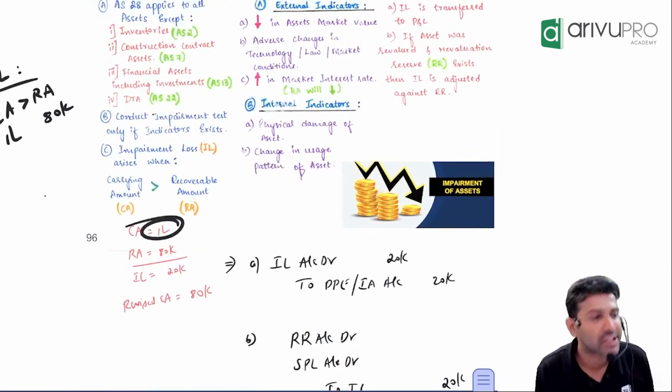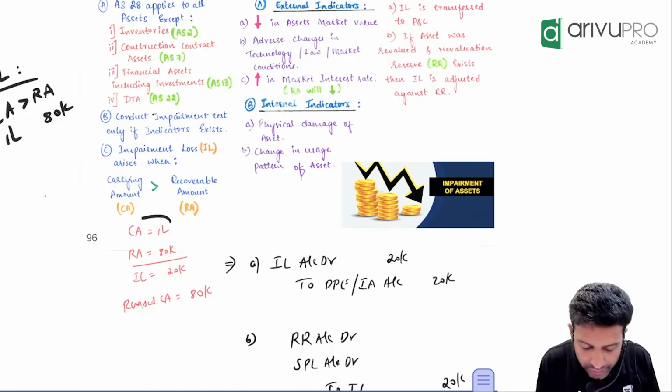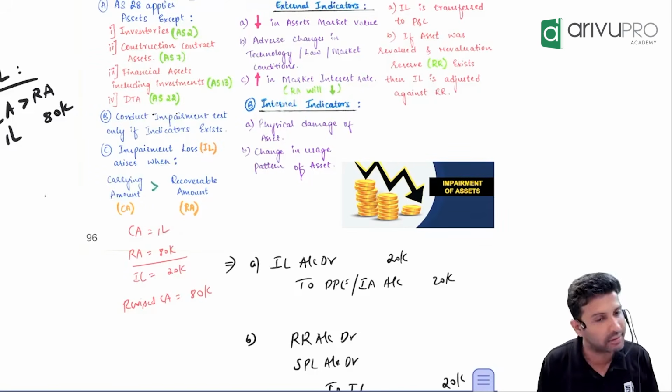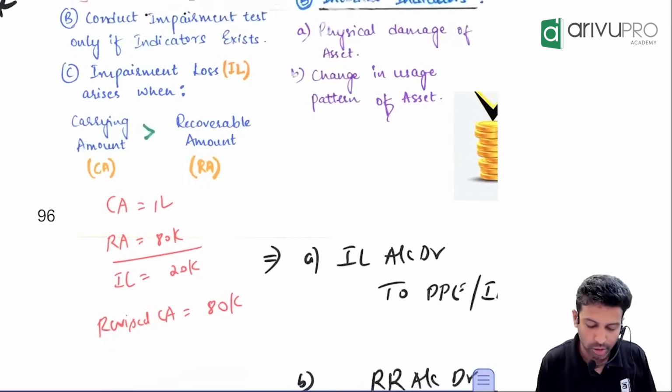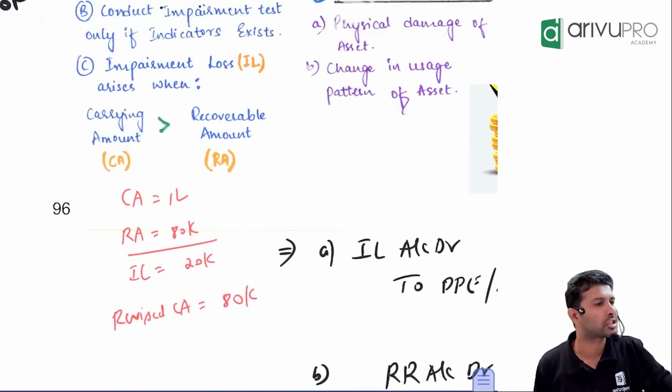Okay, let's take this scenario. Carrying amount how much? 1 lakh. Recoverable amount how much? 80,000. Will you book impairment loss? Yes. Why? Carrying amount is greater than recoverable. How much impairment loss you'll have to book? 20,000. Done.